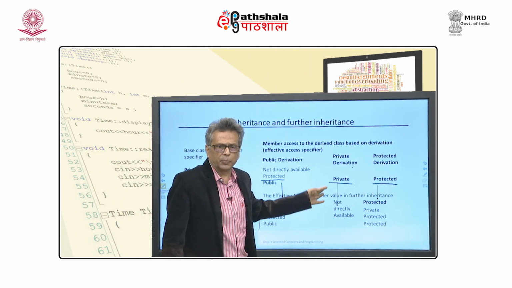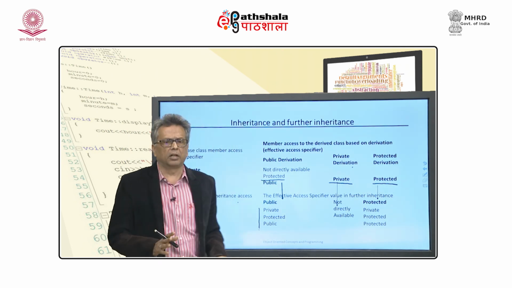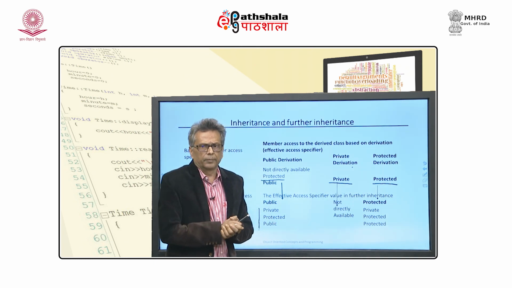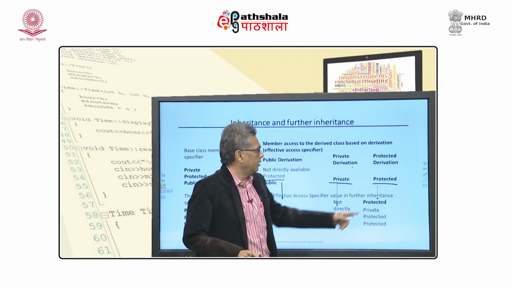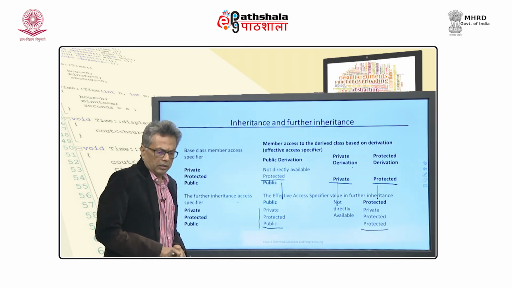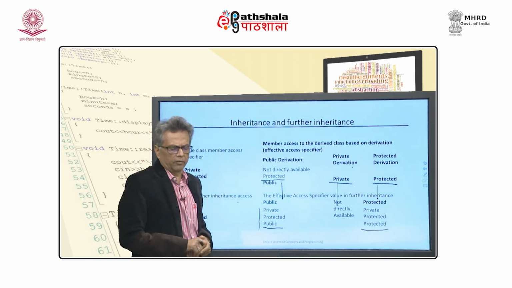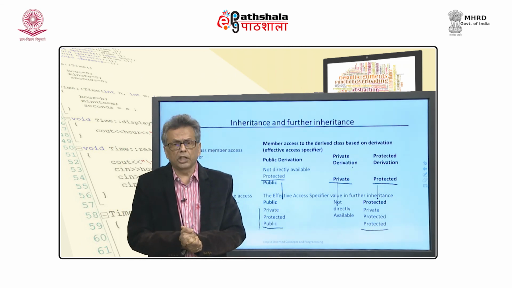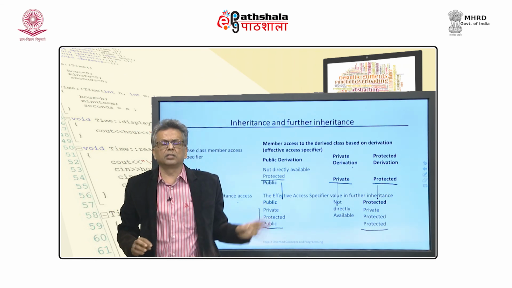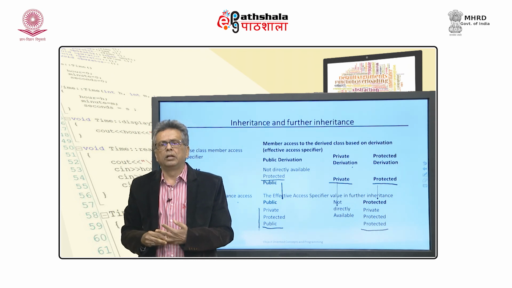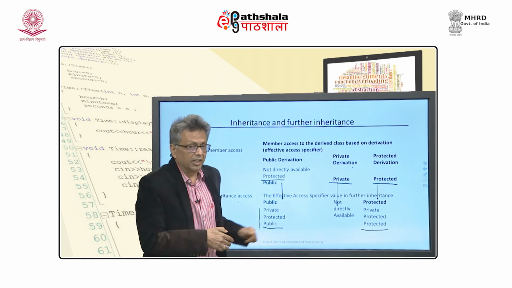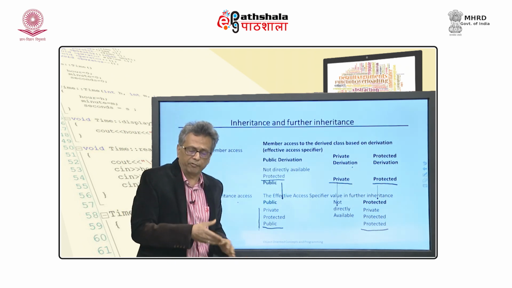When a class is privately inherited, there is no point in further deriving it. Nothing is directly available, only things available through member functions. With protected, the only difference between public and this is that the last case will become protected. So, further inheritance is also very critical for you to understand. In most cases, to avoid all these complexities, the classes are inherited publicly. That simplifies most cases, but sometimes you prefer to do it in a different way, and then you will have to be aware of all these consequences, the types of member functions and all that.